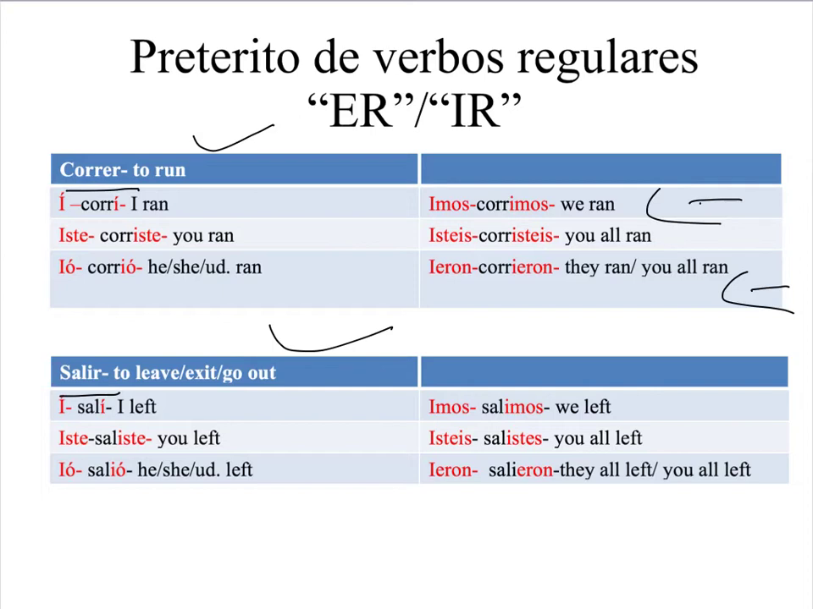Now take a look at salir. It's the same endings for the IR verb. So salí will mean I left. Saliste, you left. Salió, he or she or usted left. Salimos, we left. Salisteis, you all left. And salieron will translate to they all left, or it can also translate to you all left.